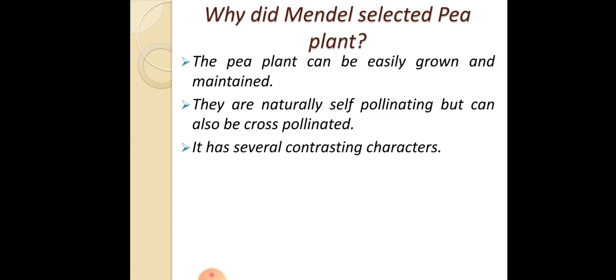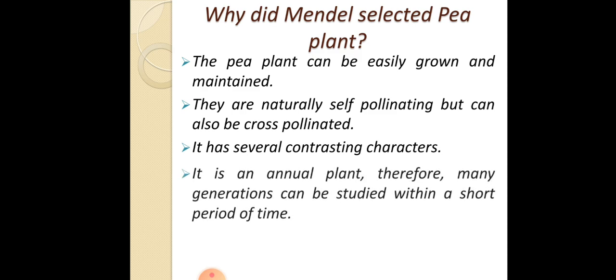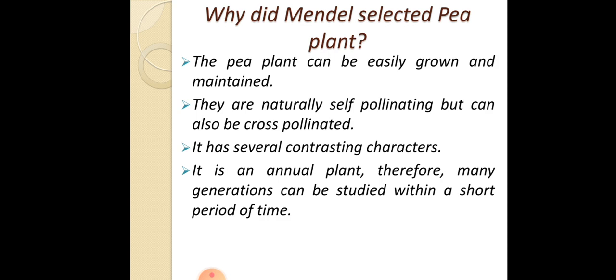So there are many different traits that can be used. Next, it is an annual plant, therefore many generations can be studied within a short period of time, and they reproduce sexually. So these are the few points for which Mendel selected the pea plant for study.